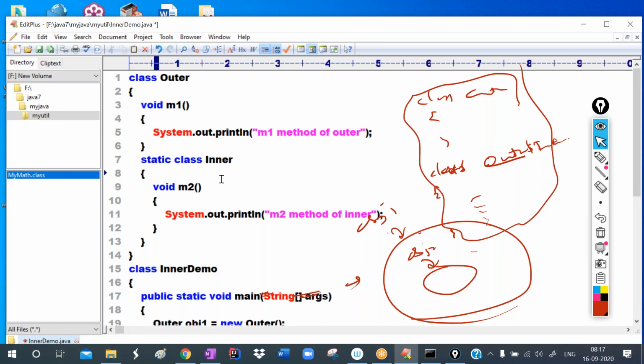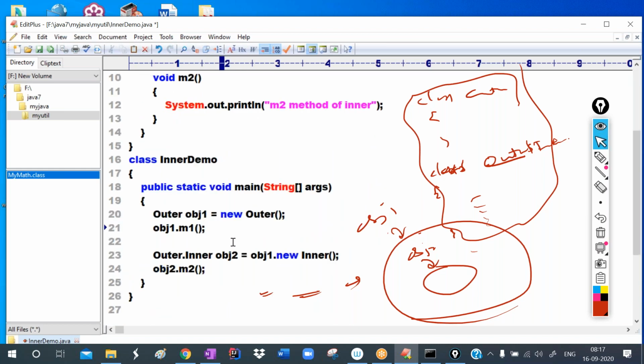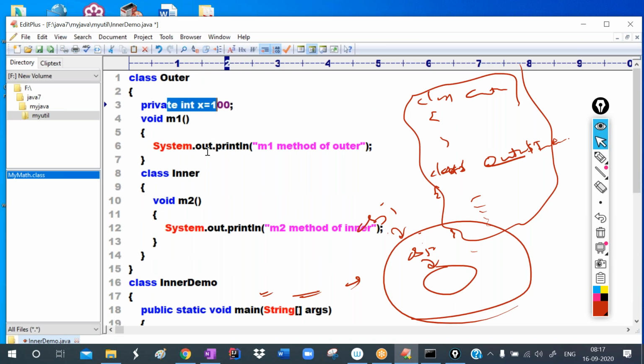That is the advantage here. Generally, if the class has private members, these private members are not accessible outside of the class, but they can be used by the inner class. Inner class can access private members.